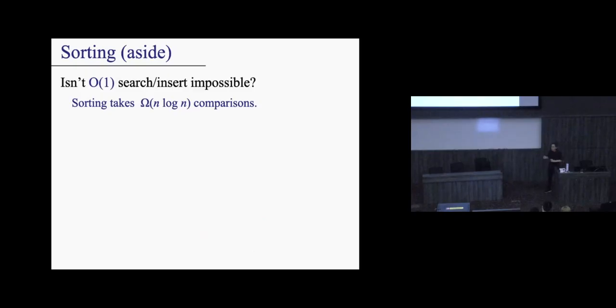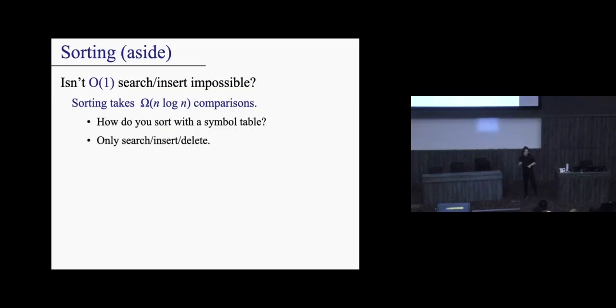Okay, so again, one thing you might want to think about, this is a bit of an aside. It's a bit more of a sneak peek into C230. But you might ask yourself, is it impossible? Is it possible at all? Here's the idea. You're going to at some point realize that sorting actually takes n log n comparisons. You can actually prove this. It's very cool. If you want to know more, come to the forums and ask me. I can show it to you.